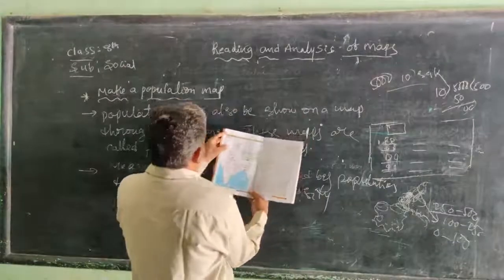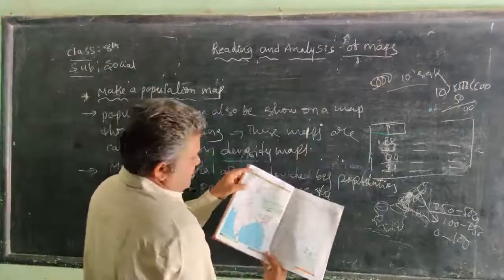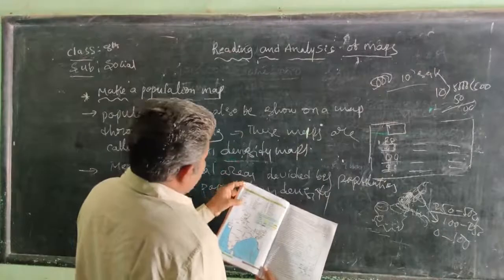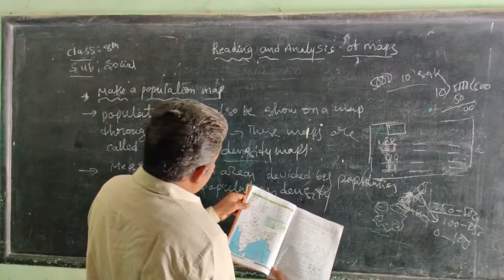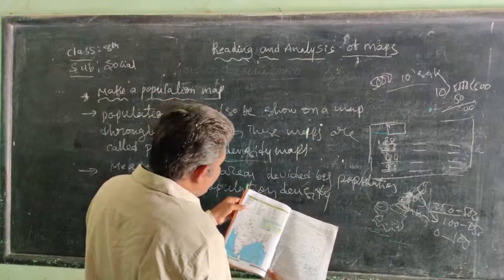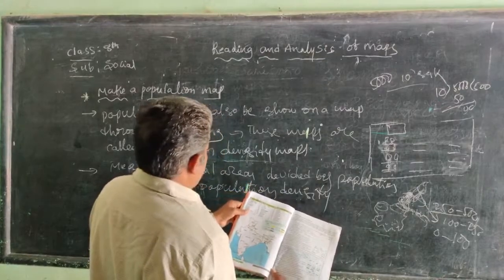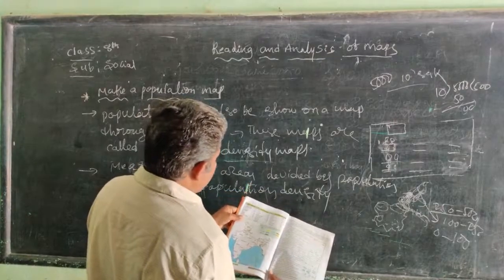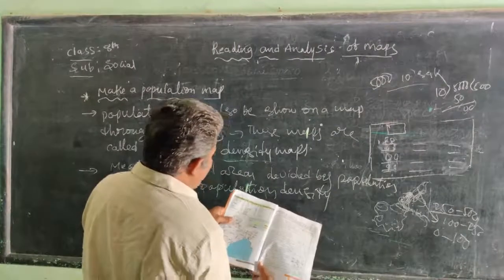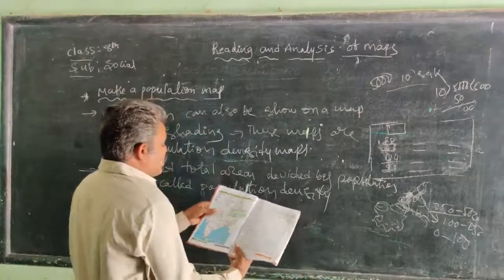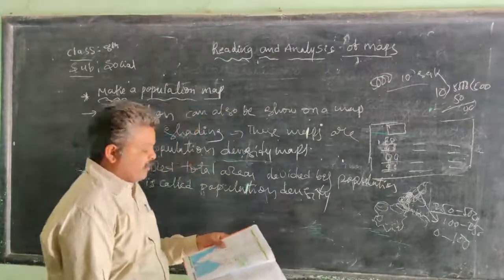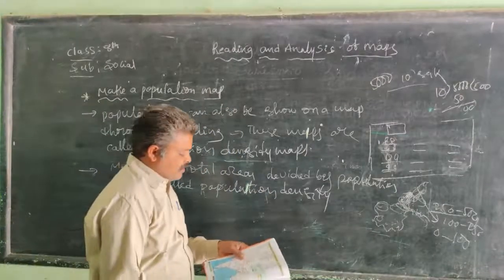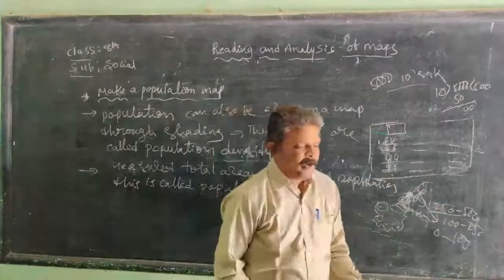Andhra Pradesh has a population density of 308, Arunachal Pradesh 17, Assam 397, Bihar 1102. And next, West Bengal 1030. Why is there a variation between Bihar and Arunachal Pradesh?